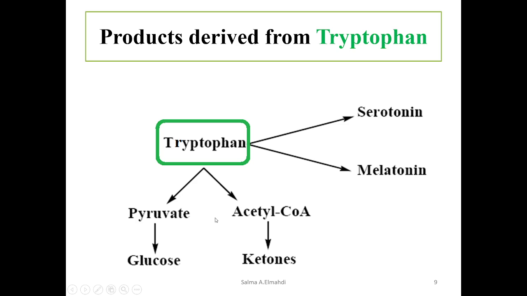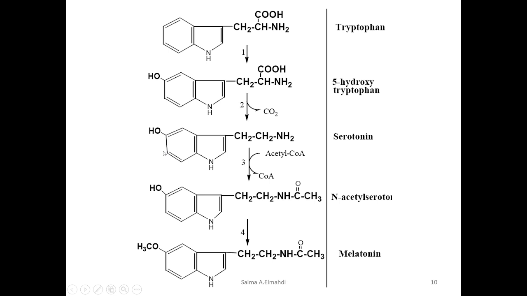Tryptophan is also glucogenic and ketogenic, and regarding specialized products production, tryptophan can give us serotonin and melatonin. Please do not confuse melanin with melatonin. Melanin, the pigment, is a specialized product of tyrosine, while melatonin is synthesized from tryptophan. Likewise, we have a series of reactions where it starts with tryptophan, leading to the synthesis of 5-hydroxytryptophan, and then serotonin and acetyl serotonin, and finally melatonin.